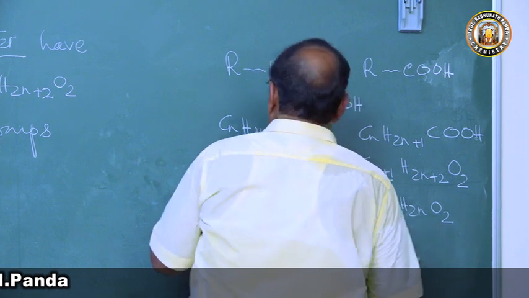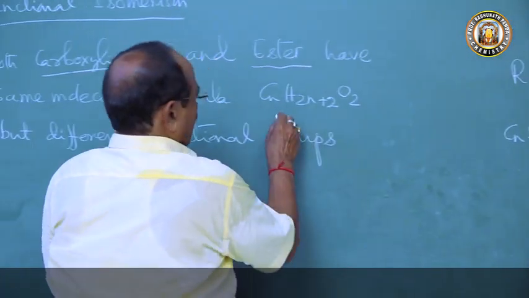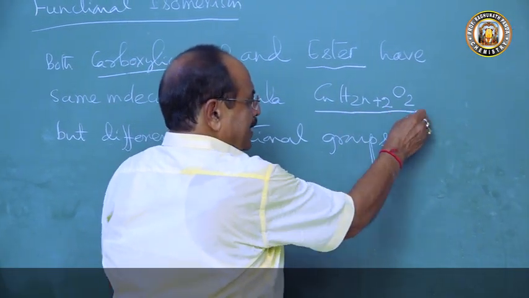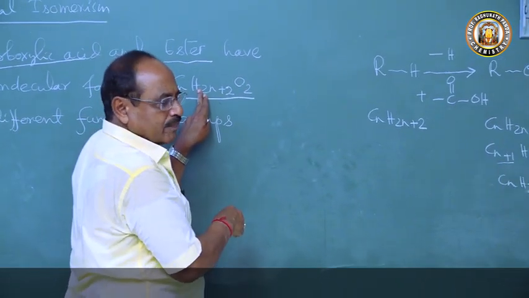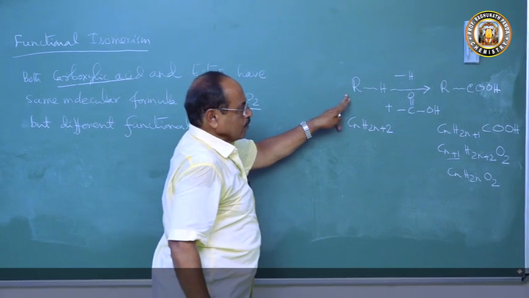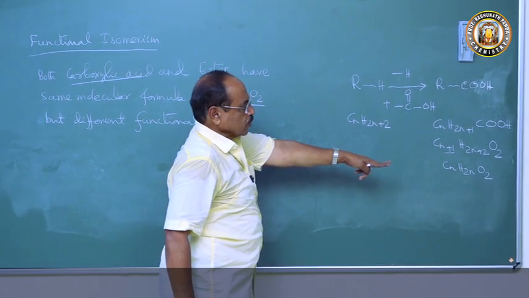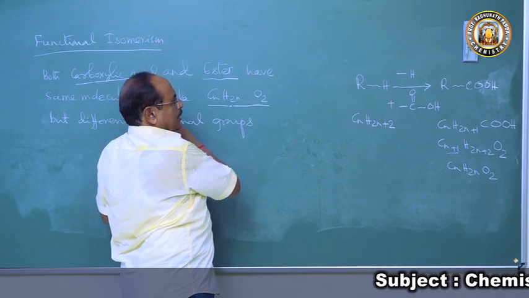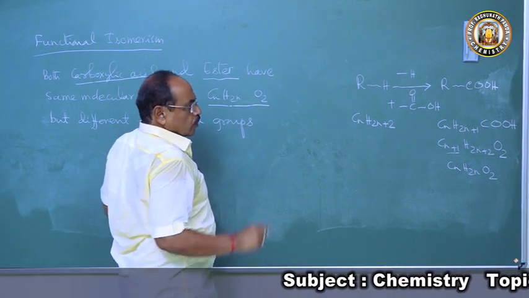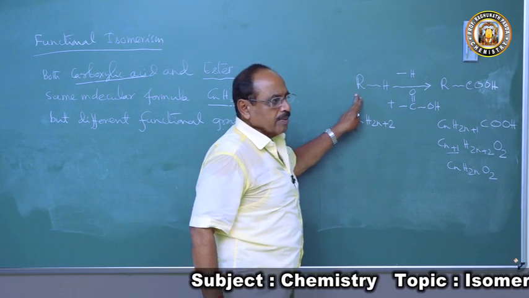You see, now I am correcting my formula which I have written here. That's the reason I wrote a wrong formula, and I wanted to correct, I don't want to remember the formula. So here I got the formula CnH2nO2. So this is not CnH2n plus 2, it is CnH2nO2. So if you go from fundamental, then you will never make mistakes.